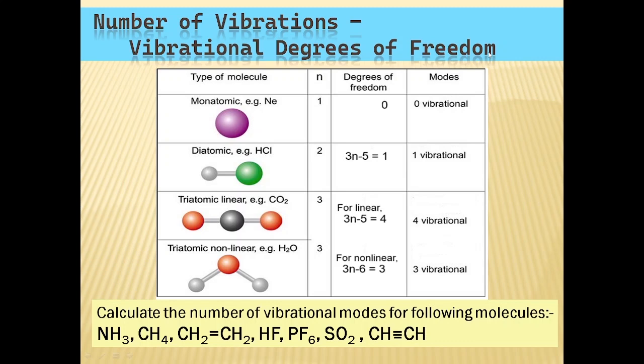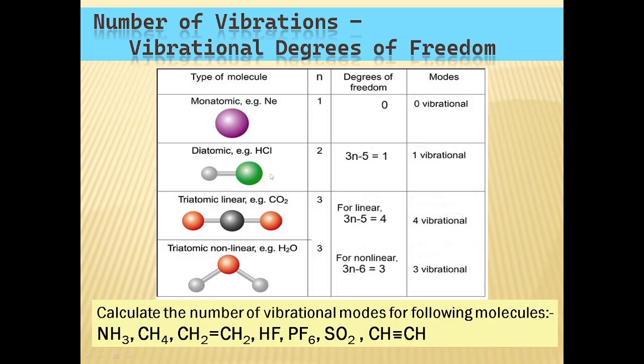So for a molecule having n number of atoms, its position in space is defined by three axes, right? X, Y and Z axis. So its total degrees of freedom will be 3n, which is a sum of its vibrational, translational and rotational degrees of freedom. So for a monoatomic molecule, the total degrees of freedom will be 3n, that means 3. That is 3 translational degrees of freedom, and 0 vibrational modes because there are no bonds here.